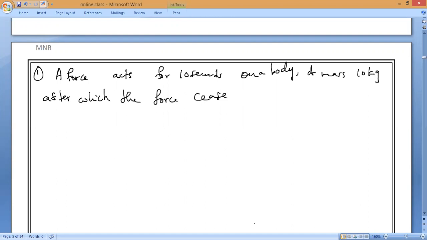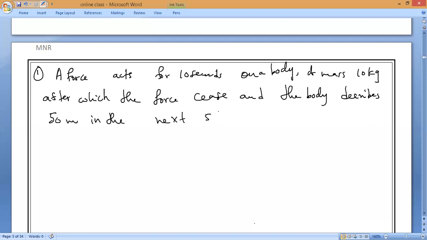What do you mean by cease? Cease means stopped. Understanding? And the body describes 50 meters in the next 5 seconds. Is it clear? Hurry. Find the magnitude of the force. You have to understand the question here.